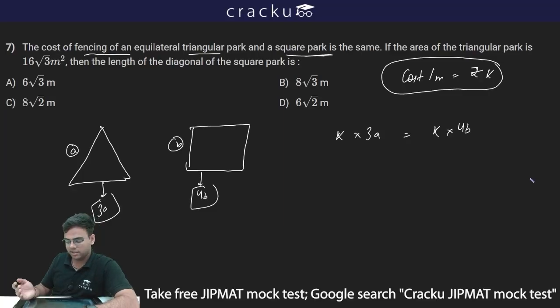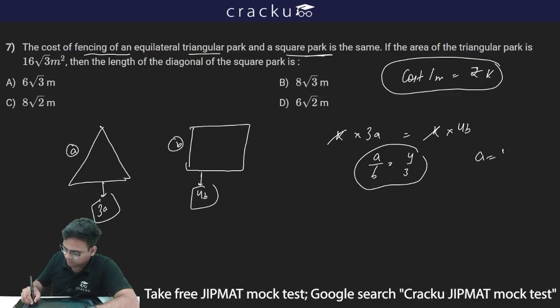Because what is K? K is rupees per meter, which is the cost per meter. Now the number of meters for the equilateral triangle is 3A, and for the square is 4B. So K into 3A should be equal to K into 4B. So K gets cancelled, and thus A upon B becomes 4 upon 3.